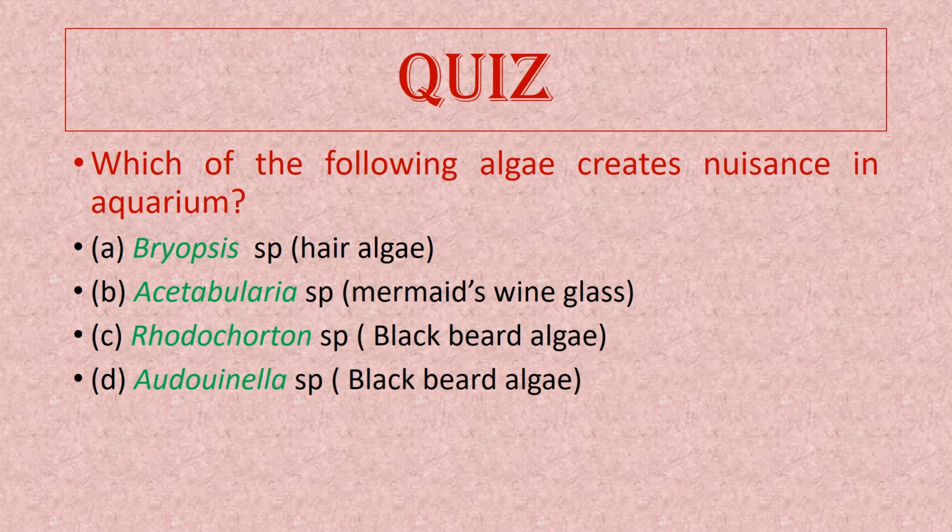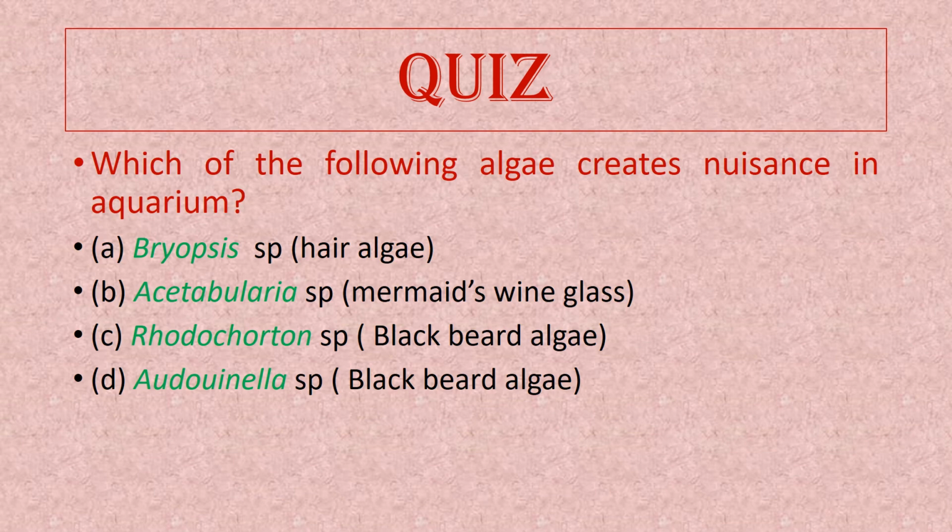So Bryopsis is this. Then Acetabularia. Acetabularia is a green algae commonly known by the name of mermaid's wine glass. This is a very fine looking algae, and sometimes it is put in to increase the aesthetic appeal. And Rhodocorton is a red algae belonging to the Rhodophyceae, and Rhodocorton and Audouinella both belong to Rhodophyceae, and commonly they have the name of black beard algae.